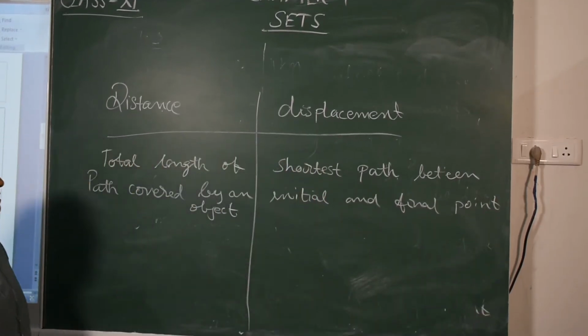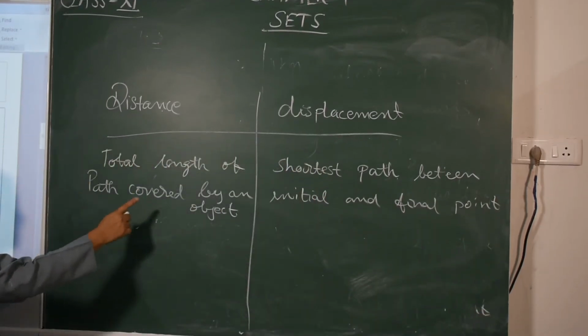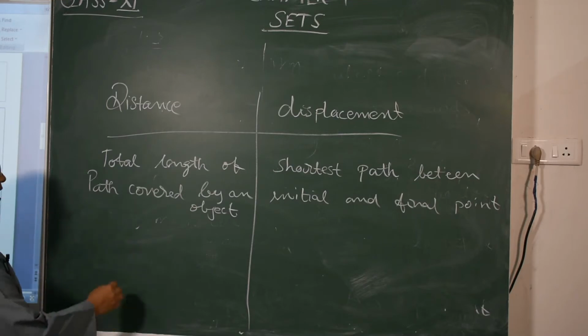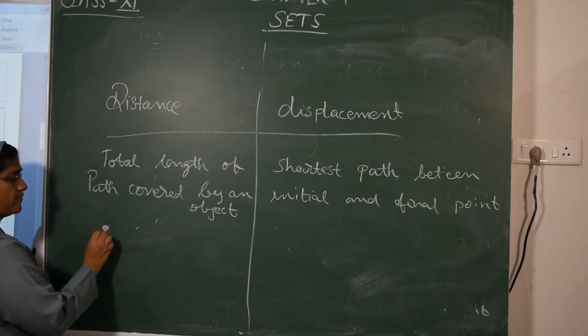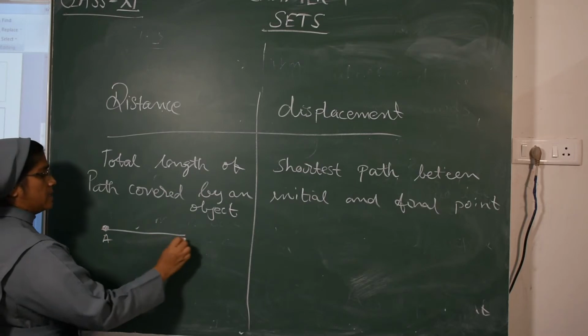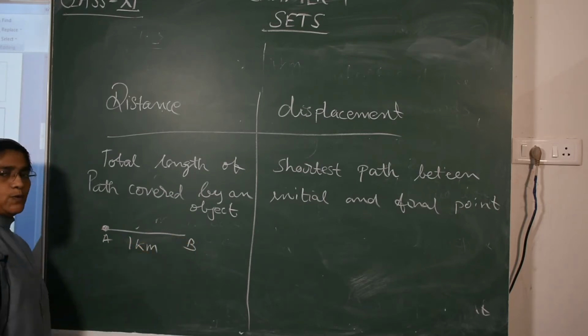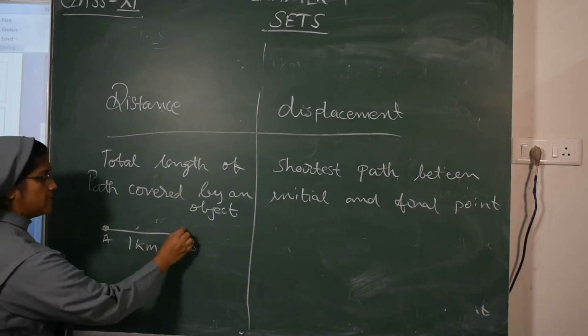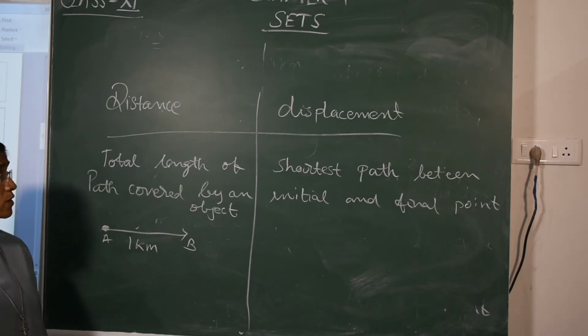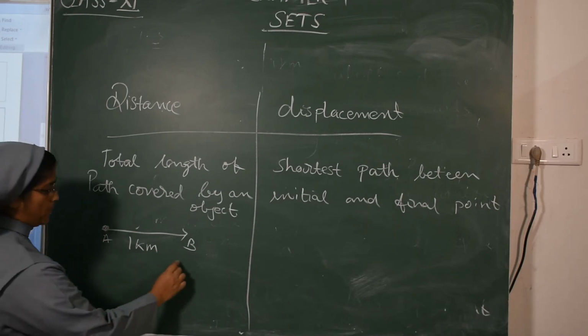Total length of path covered by an object means I started my journey from A to B. So I have taken 1 kilometer to reach the position of B. What is the total length I covered? 1 kilometer.